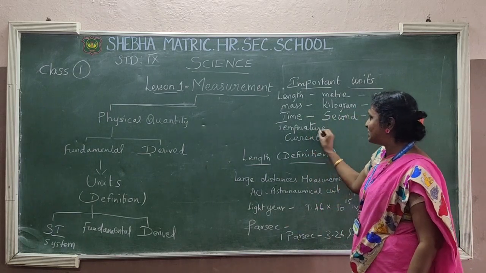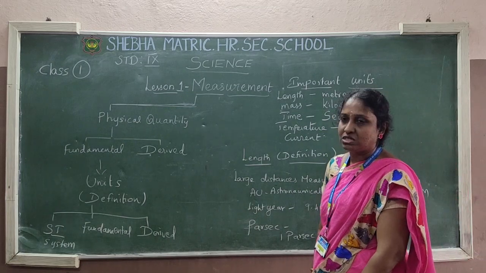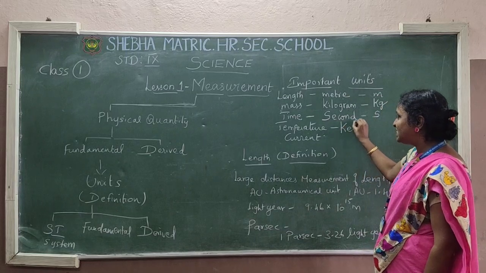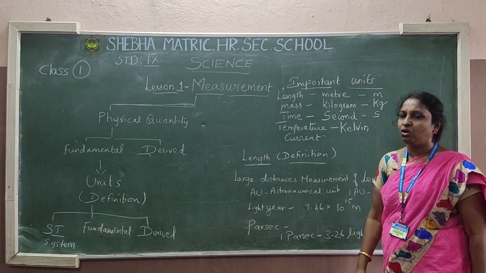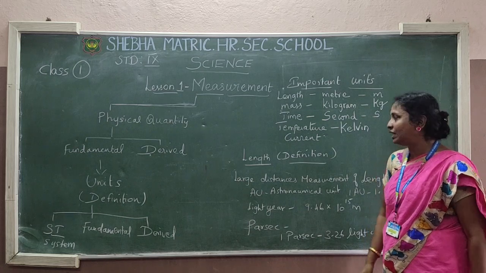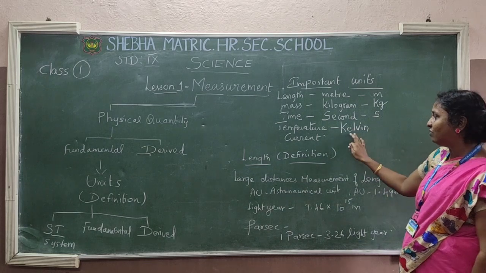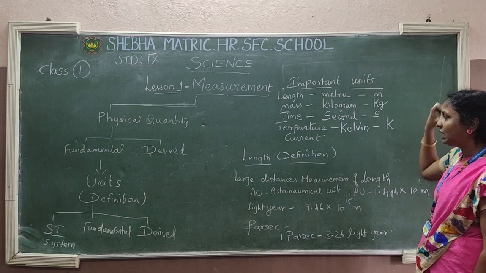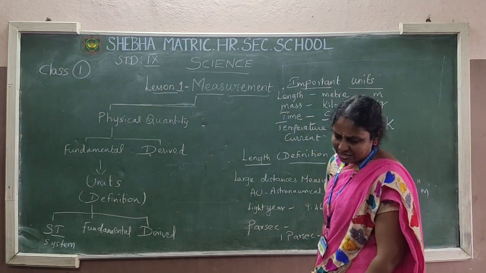Then next, temperature. Temperature is also one important parameter we come across in our daily life. What is the unit given in physics? Kelvin. We measure temperature in Kelvin, 100 Kelvin, 101 Kelvin, like that. Kelvin and Fahrenheit are the two units, but Kelvin is the standard unit. What is the symbol used? Capital K. So temperature is measured in Kelvin, and capital K is the symbol.